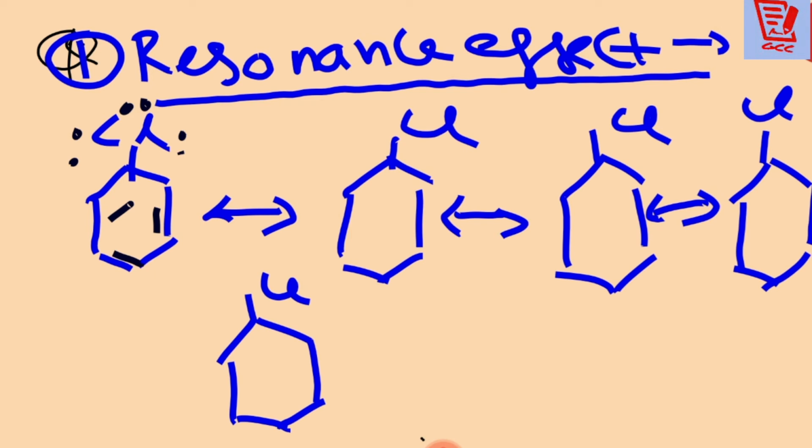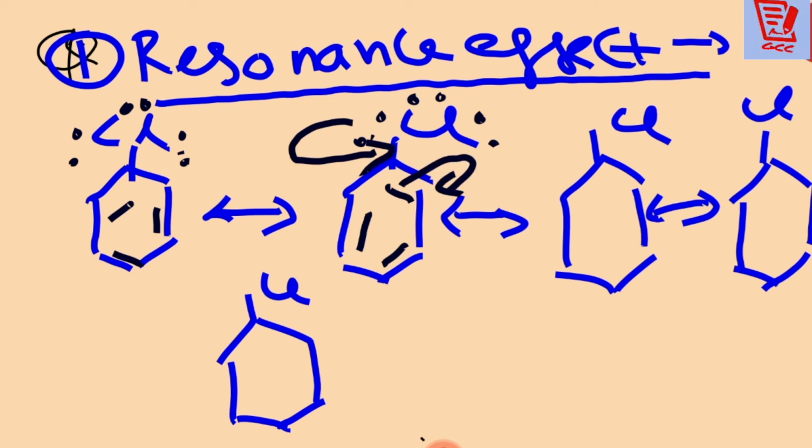Fine, so this double bond can be rotated and come here like this. Is that possible? Now this pair can go there and this pair will come over here. Then here there is a double bond and a positive charge, and only 4 electrons remain on chlorine, and there is a negative charge.